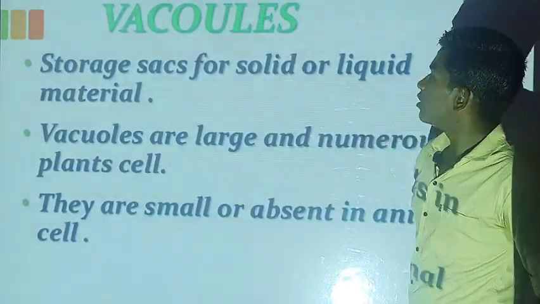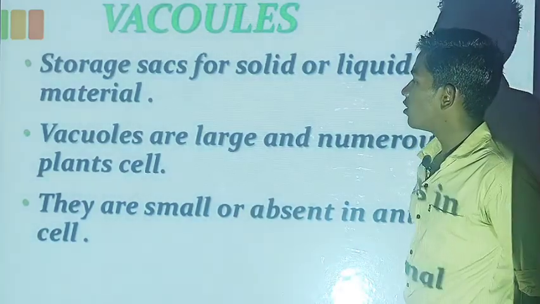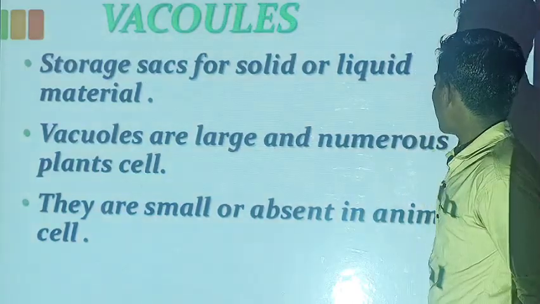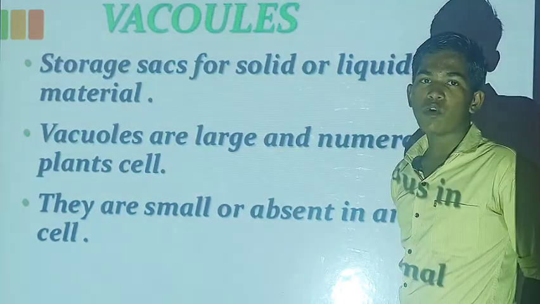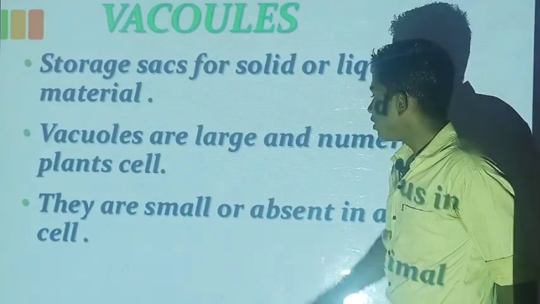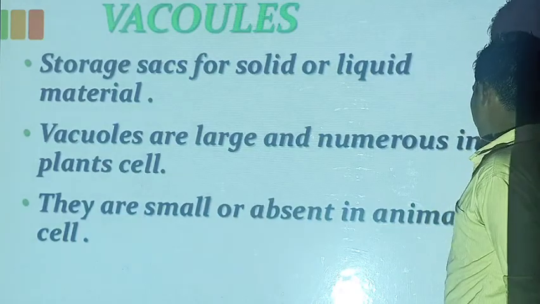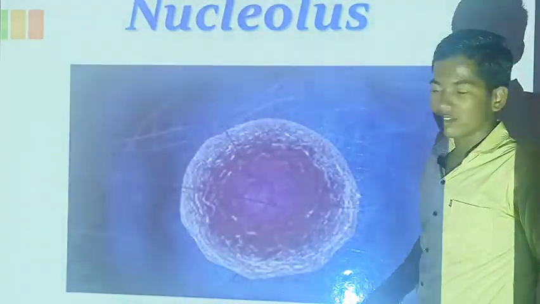Then vacuole, the storage sacs of solid or liquid material. Vacuoles are large and numerous in plant cells and small in animal cells. They are small or absent in animal cells. This is the figure of nucleus.